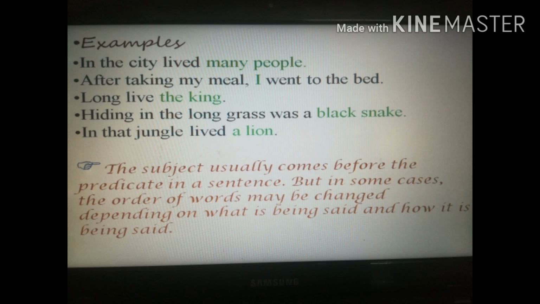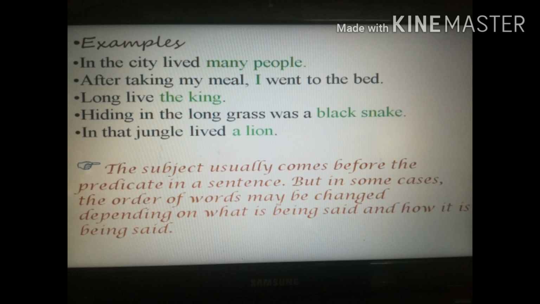To understand more clearly, let's do some more examples. In the city lived many people. After taking my meal, I went to the bed. Long live the king. Arey, what happened? Where is our subject? Earlier we have done examples where subject is at the start. But what happened this time? Subjects are at the end of the sentence. Yes, students, you're right.